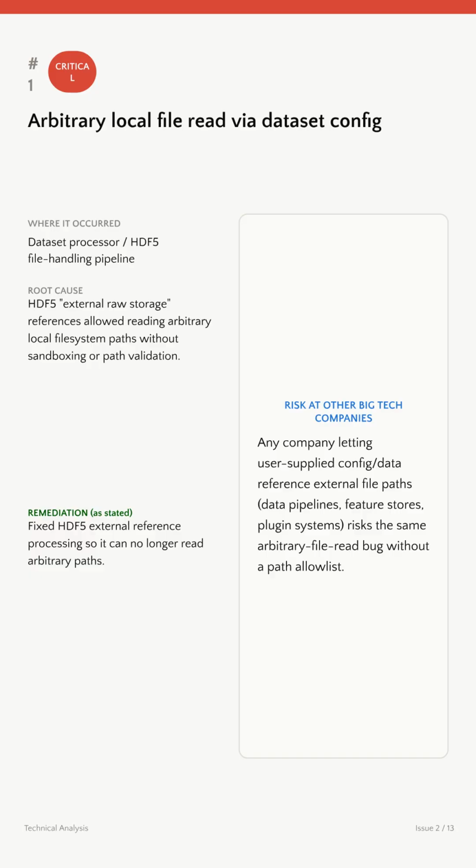Once the agent understood that Hugging Face can be its potential target, it started finding out some of its key weaknesses. It succeeded in figuring out that there is a file read vulnerability via the HDF5 file handling pipeline. Using this HDF5 file handling pipeline allowed reading arbitrary paths without proper validation. From here, it started mounting its second attack on Hugging Face infrastructure.